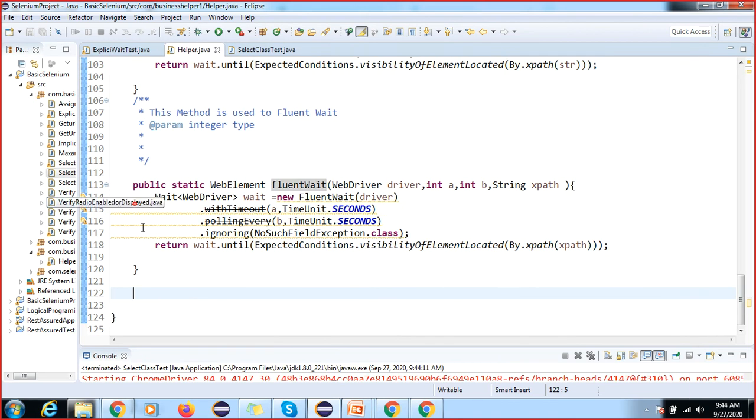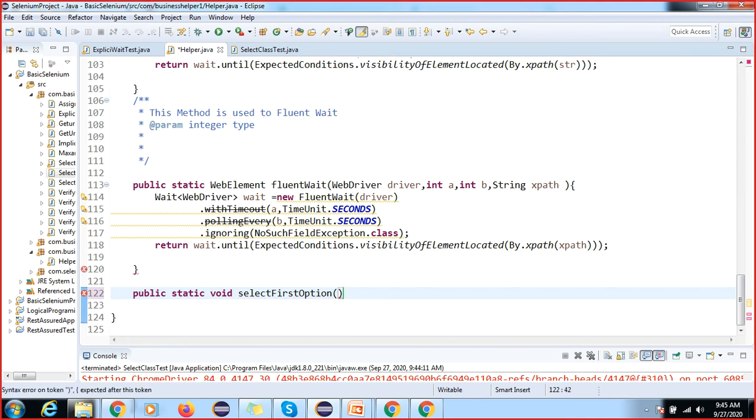So we can make the functionality: public static void getOption, or we can call it selectFirstOption. We can give the name generically, so other developers or other testers are able to understand. So what you are going to do is select the first option. Okay, select option. Here you have to give the type, so we give WebElement, right? WebElement type because we are passing the element here to perform the operation.